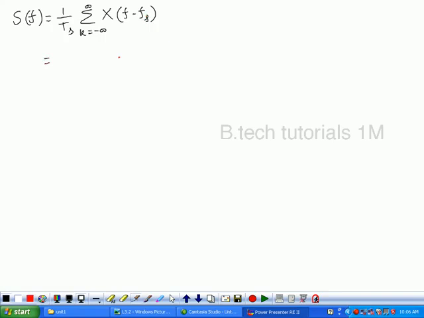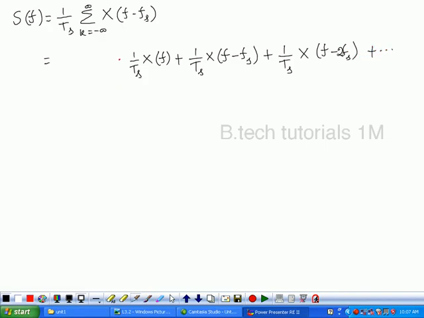So this can also be written as 1 by Ts into x of f plus 1 by Ts into x of f minus fs plus 1 by Ts into x of f minus 2fs plus so on. Is it? This side 1 by Ts into x of f plus fs.